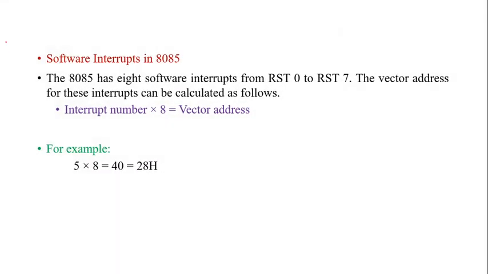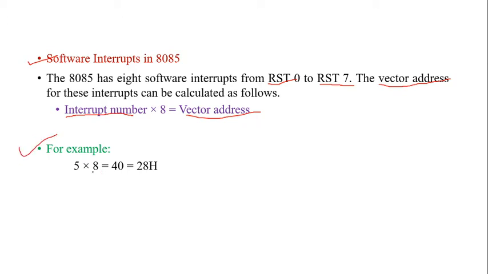Next we are going to see the software interrupts in 8085. The 8085 has 8 software interrupts from RST0 to RST7, so from 0 to 7 it is 8 total software interrupts. The vector address for these interrupts can be calculated as follows: the interrupt number multiplied by 8 is equal to our vector address.